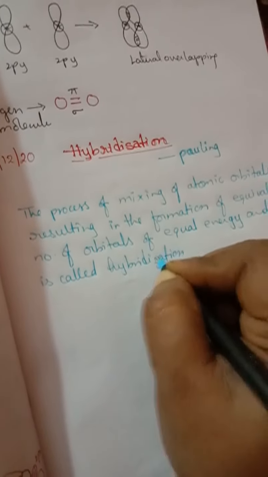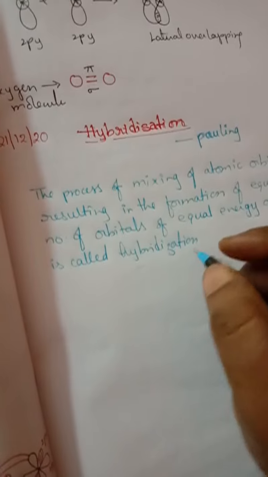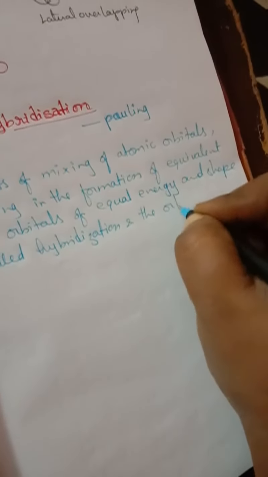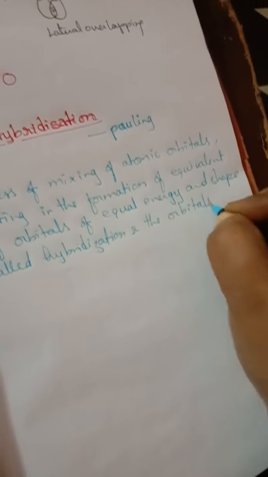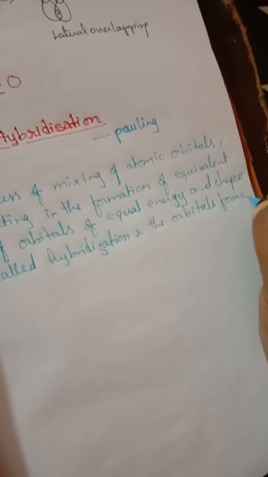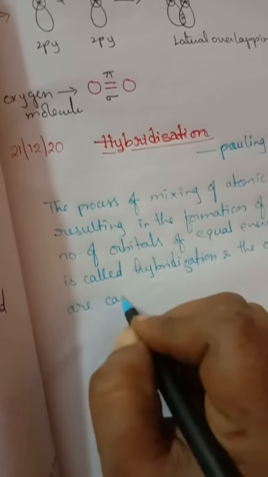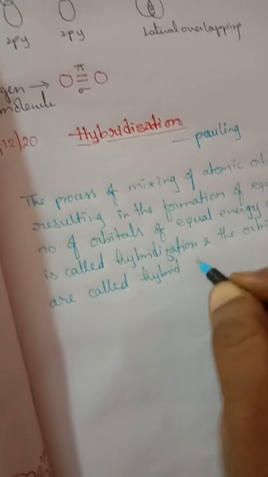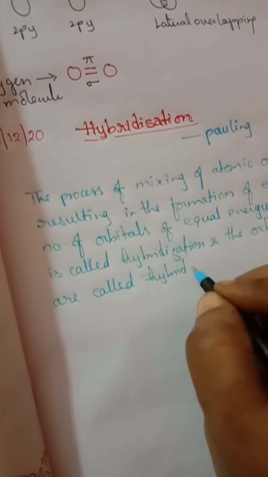You can write S or Z, no problem. Hybridization, and the orbitals formed are called hybrid orbitals.